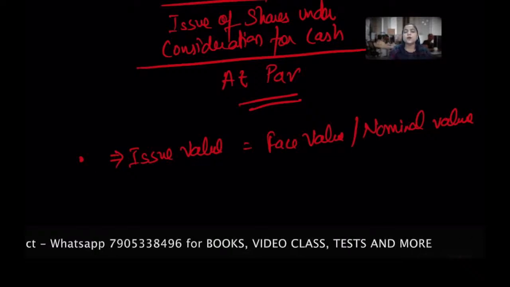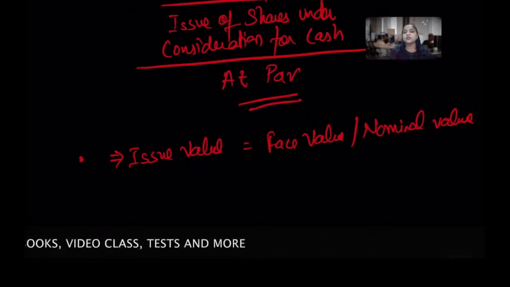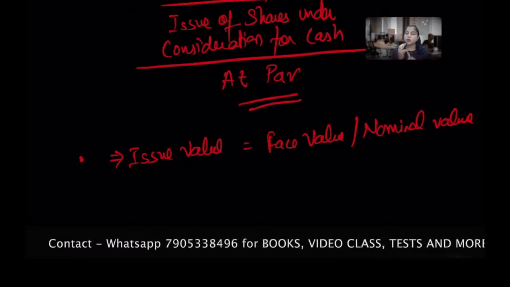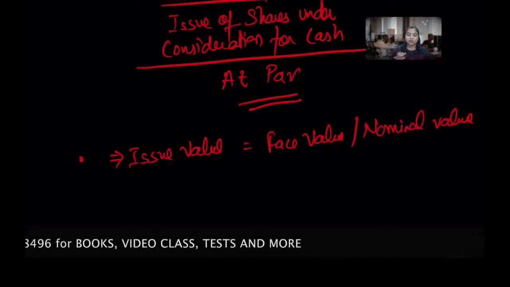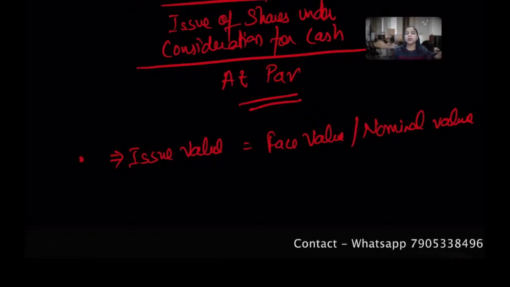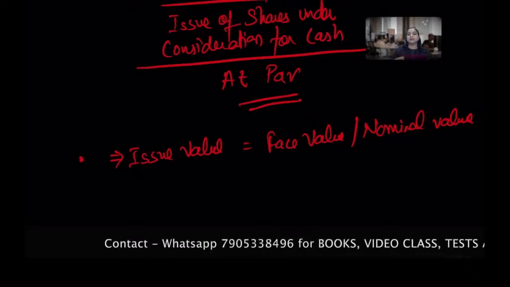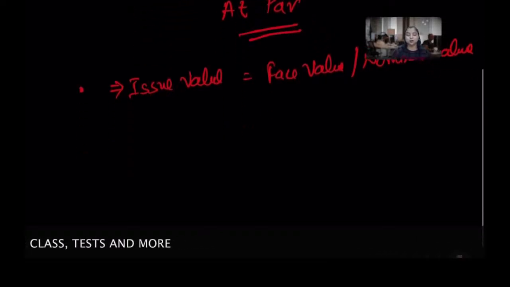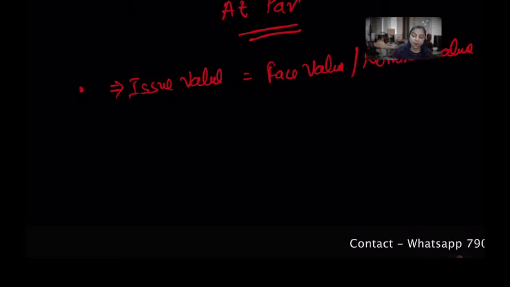When the company issues the shares at par, payable in a lump sum, I believe you know the meaning of shares and share capital, as we already discussed in the last session. The company issues the shares to its shareholders or to the general public. What are they getting? They are getting the money. They initially receive the money on the issue of the shares, so for that we pass the general entry on receipt of application money.